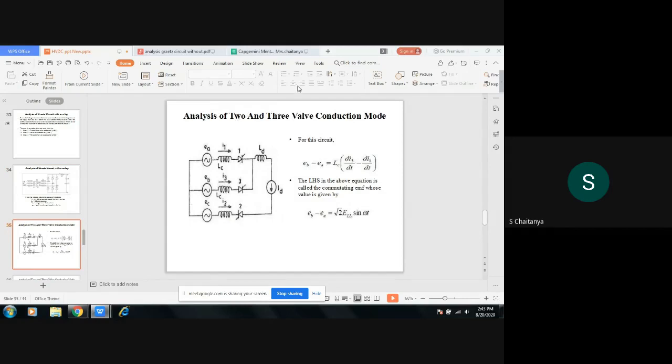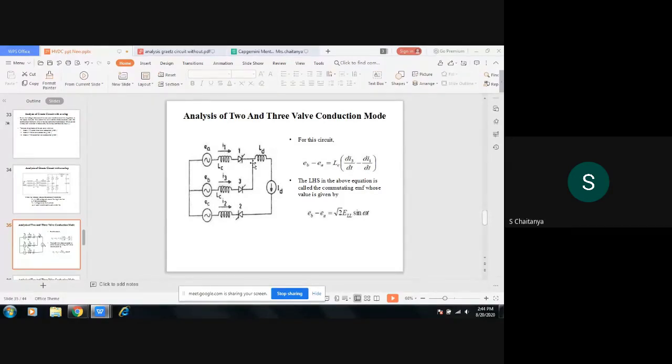Next, analysis of 2 and 3 valve conduction, that is mode 1 conduction. This mode 1 conduction will occur when the overlapping angle is less than how much? The overlapping angle is less than 60 degrees. The 2 and 3 valve conduction mode will occur. We see the circuit diagram here. 3 valves are under conduction. Valves 1, 3 and 2 are under conduction.